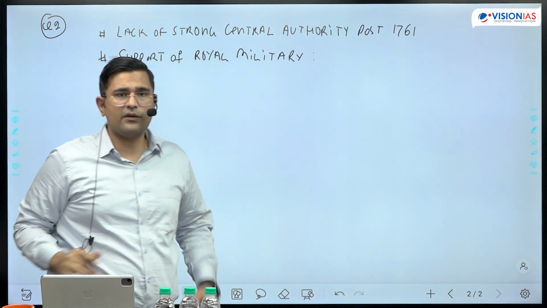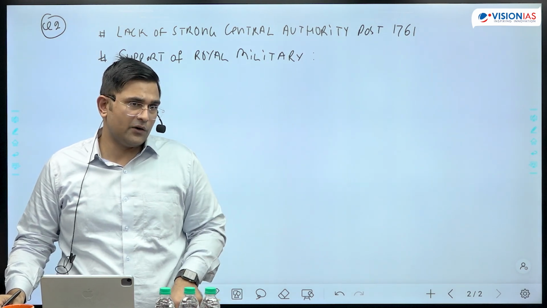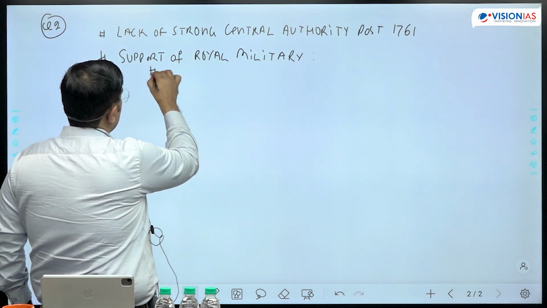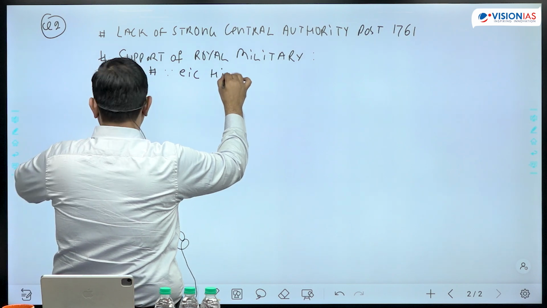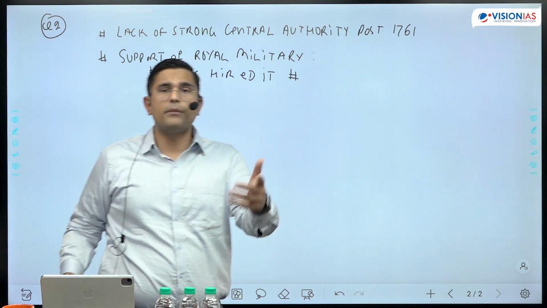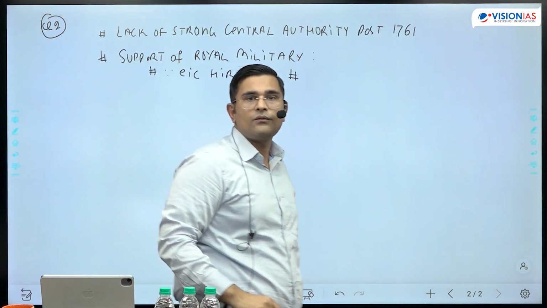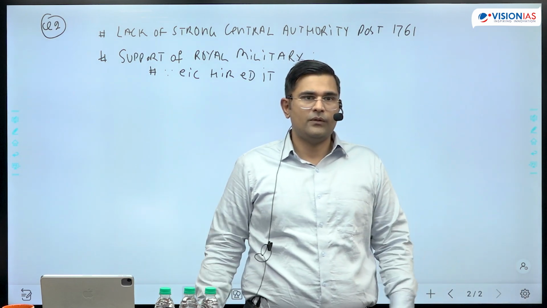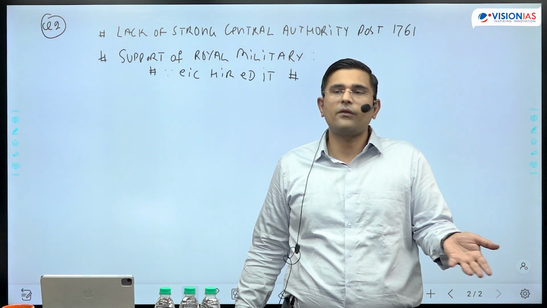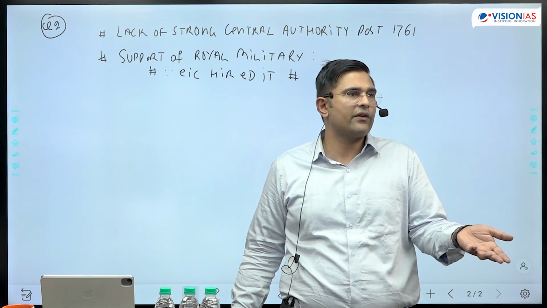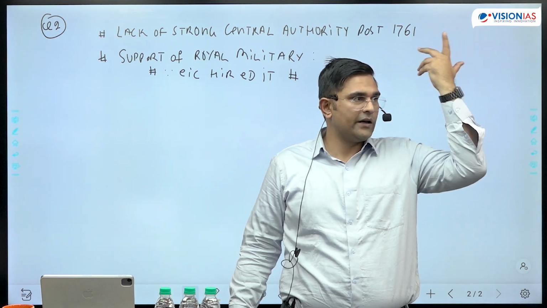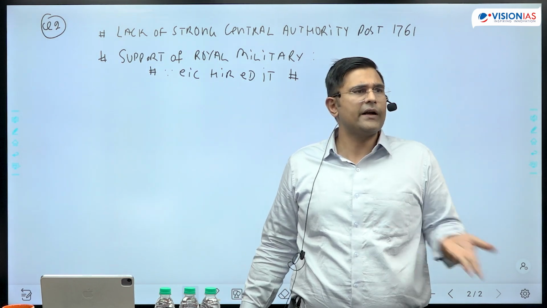And there you can mention reasons why they were supporting. The first component that comes into operation is, for example, EIC hired it. That is one aspect, because East India Company hired it. And the second component that you can talk about is Britain-France rivalry. Connect world history. What are Carnatic Wars? The Third Carnatic War, which is taking place around 1756 to 63, is nothing but part of the Seven Years' global war, right? So Britain and France are fighting against each other all across the world. So they are fighting in India also.